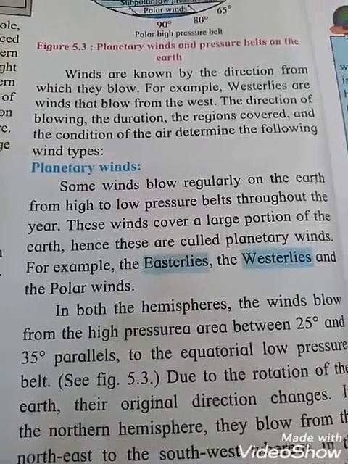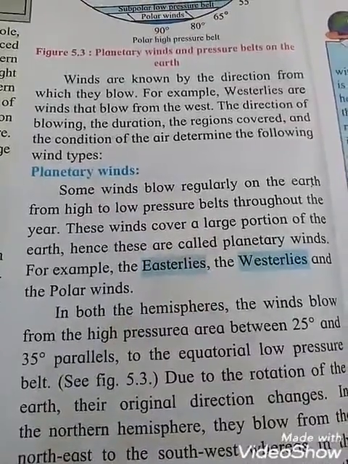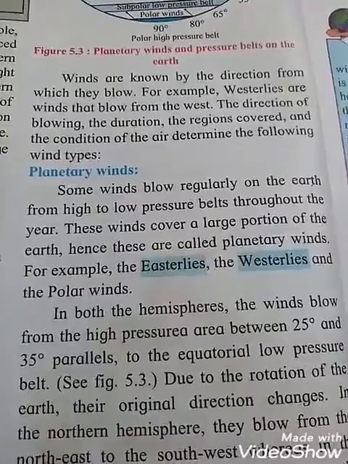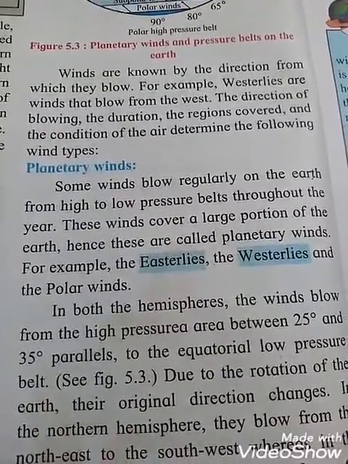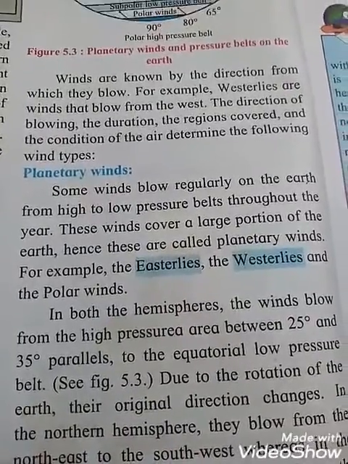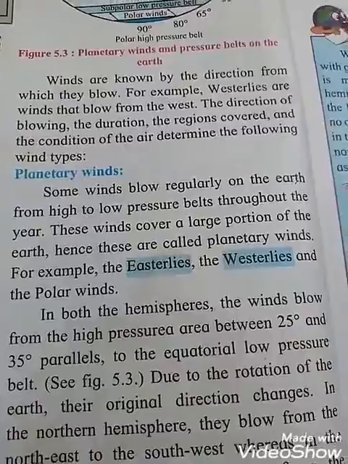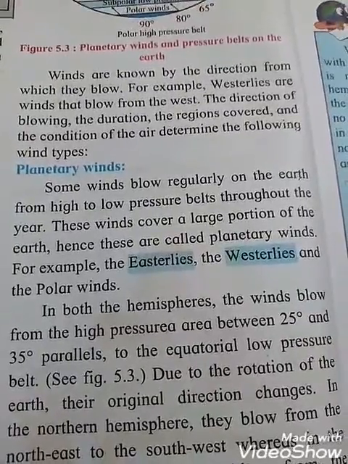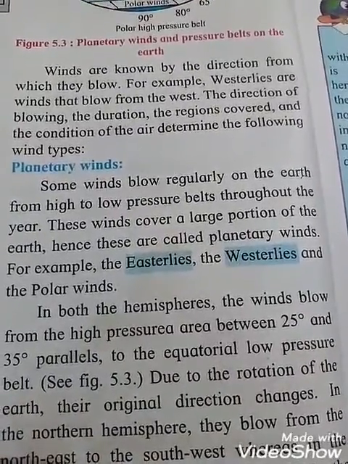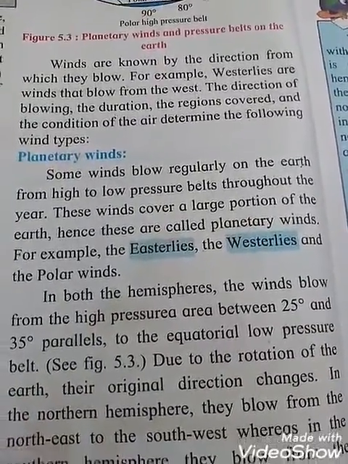Okay, students. Some winds blow regularly on the earth from high to low pressure belts throughout the year. And these winds, students, cover a large portion of the earth. And these winds we call planetary winds. For example, the easterlies, the westerlies, and the polar winds.